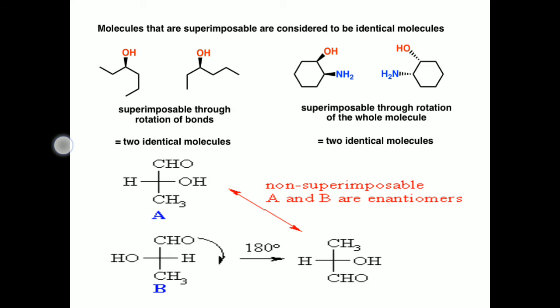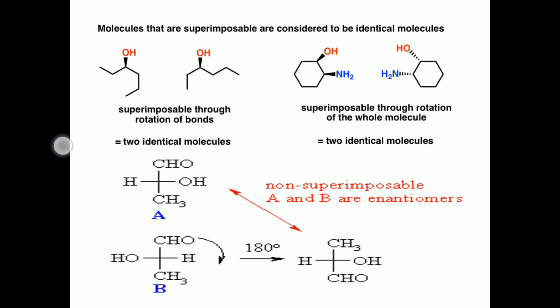This broken wedge indicates below the plane of the paper. Okay, now if you bend these OH and NH2 group bonds, we will get those groups above the plane of the paper as in the first molecule.